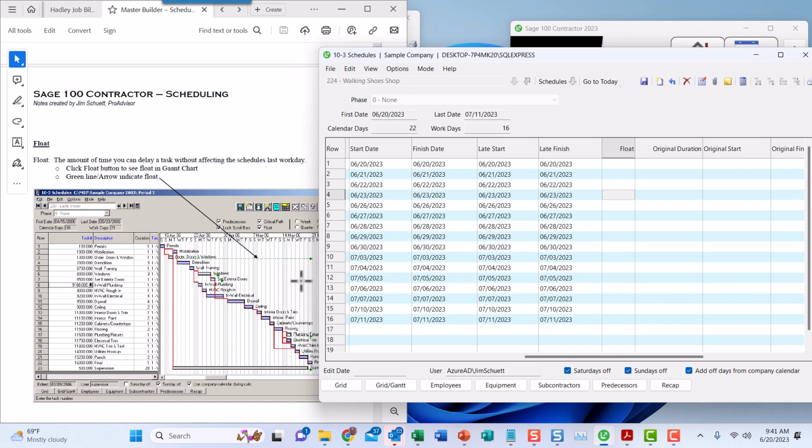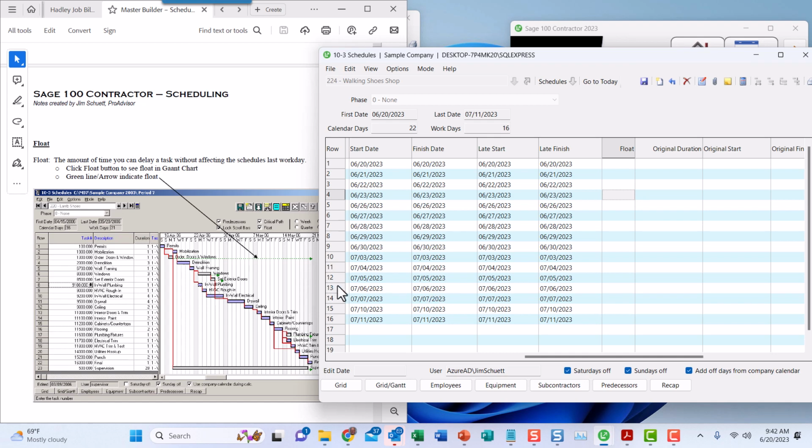And that tells you that, if necessary, you have that extra float time, not lead or lag, float time, so that it would provide you that visible notification.